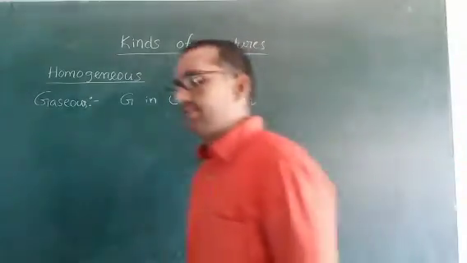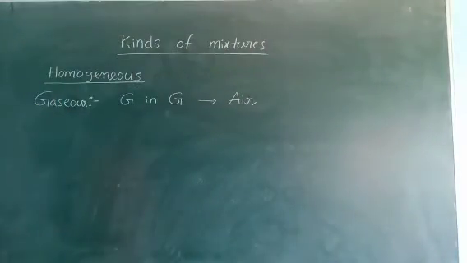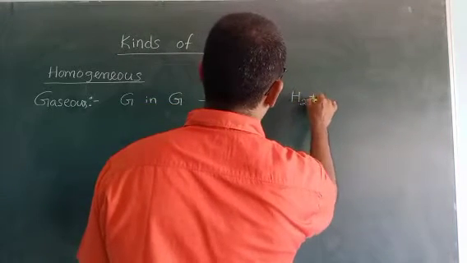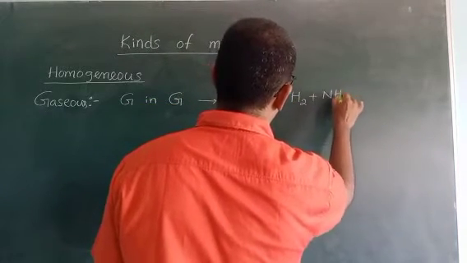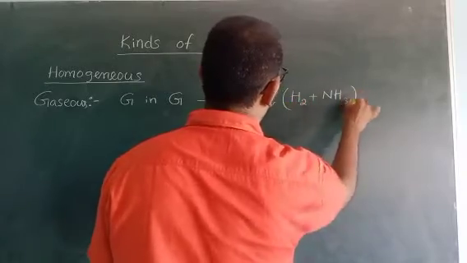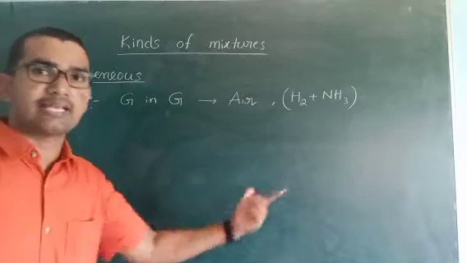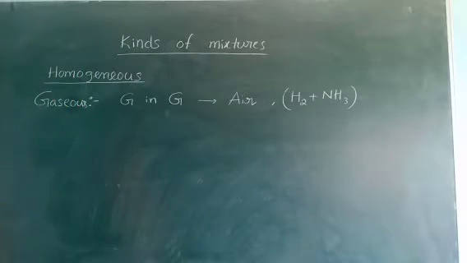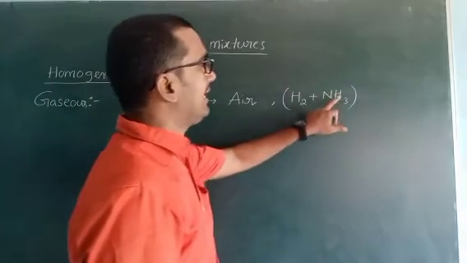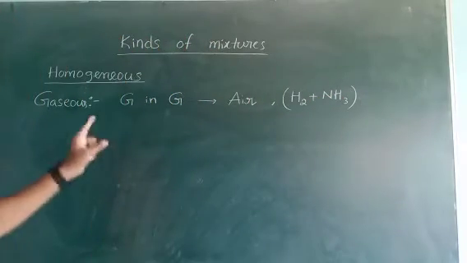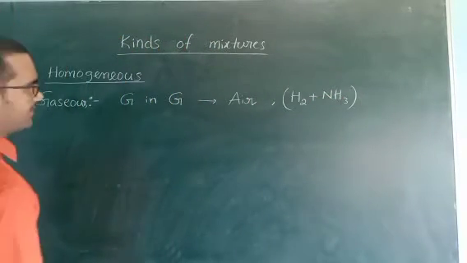And one more, the second one. Hydrogen gas plus NH3 gas. This mixture is also gas in gas type of mixture. In this case, NH3 is dissolved in H2. First one completed in gaseous homogeneous mixture.